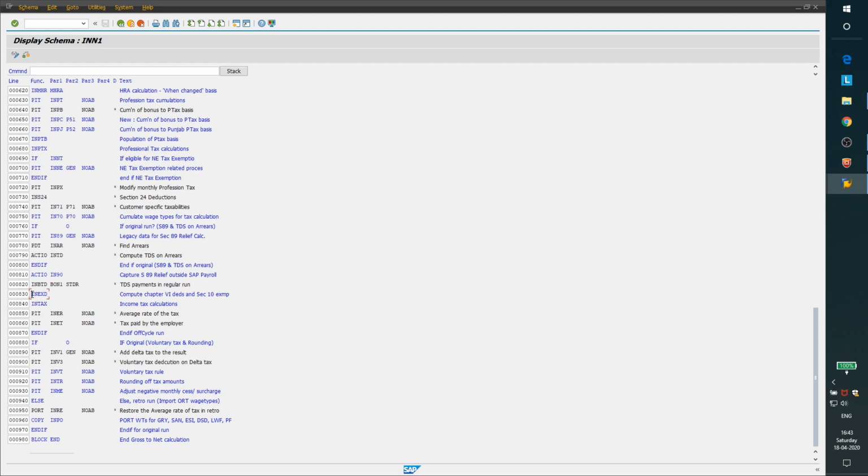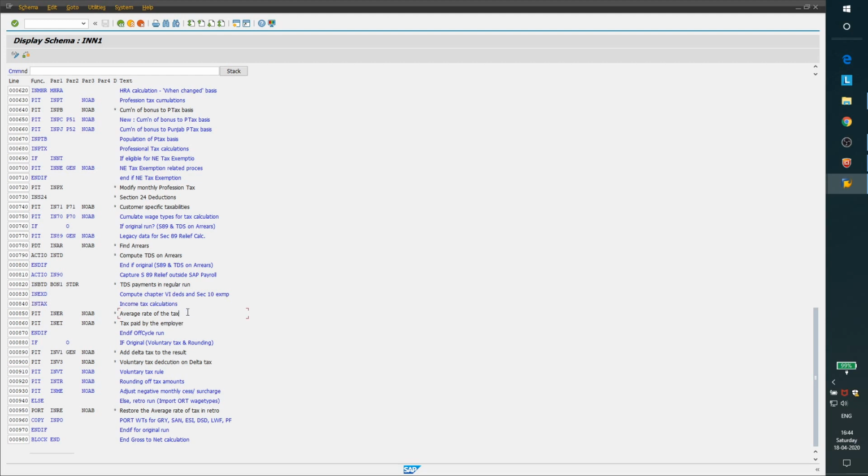This INEXD is responsible for removing all the exemptions from the system which are not applicable for the employee, only if the employee is opting for the new tax regime. All the logic before this INEXD function would happen in the system as usual. The only thing is, after all those calculations, the wage types will be removed from the internal table, the result table, and the calculations part by this function before INTAX.